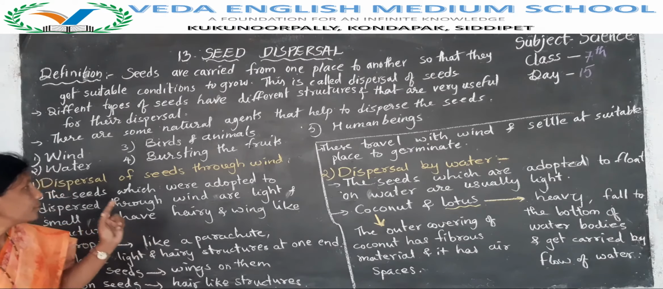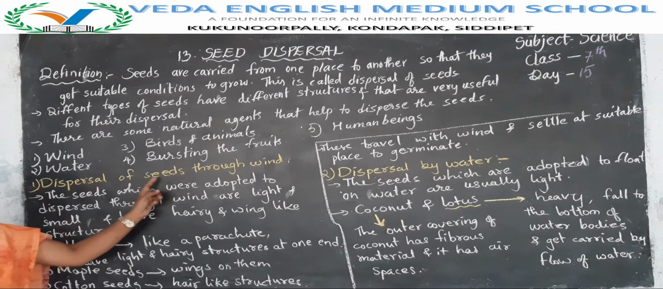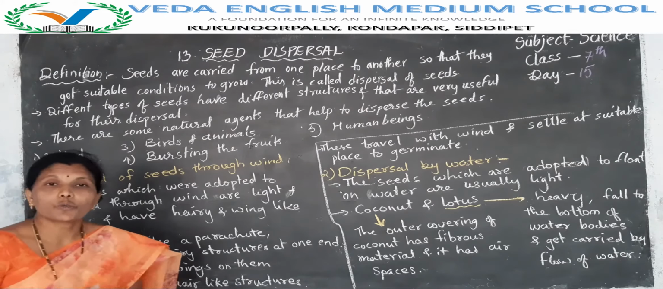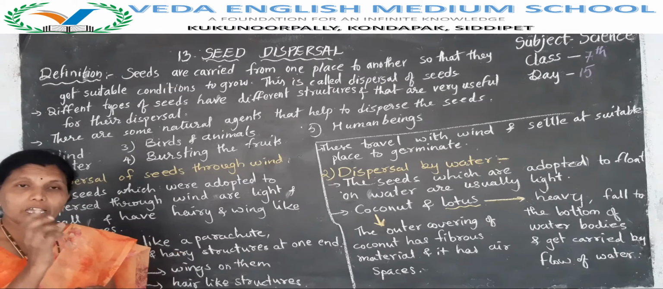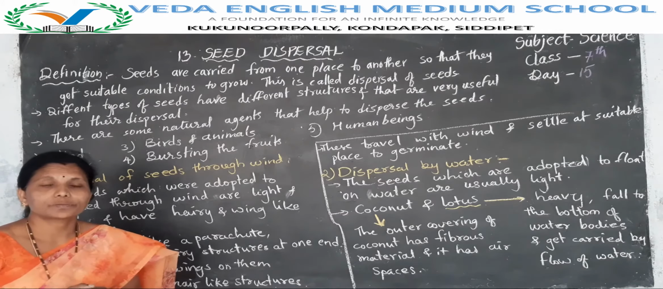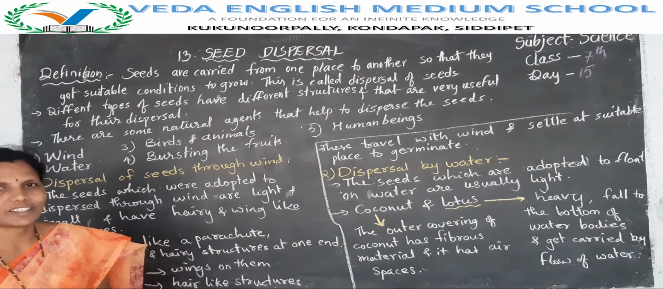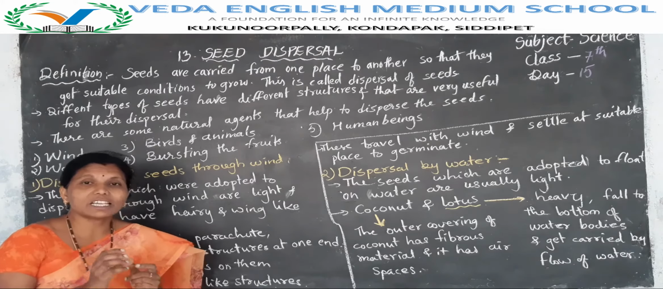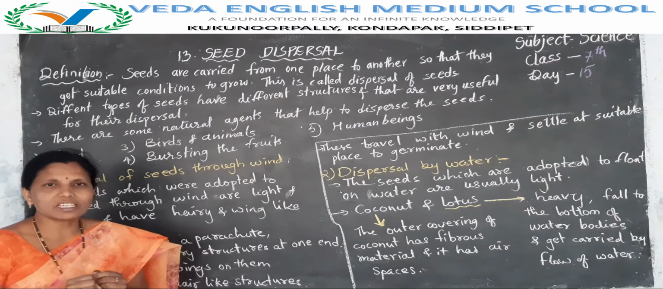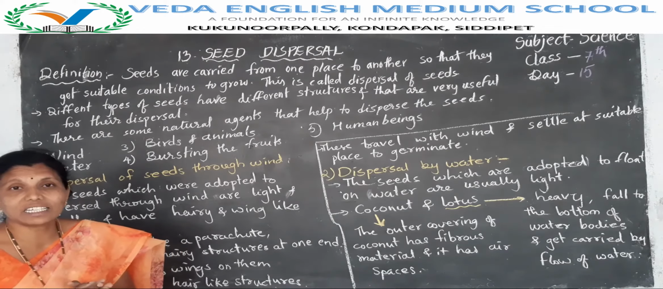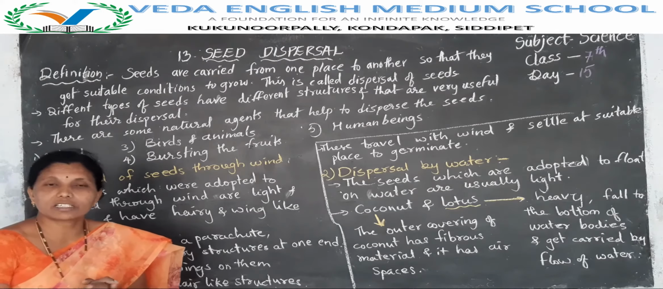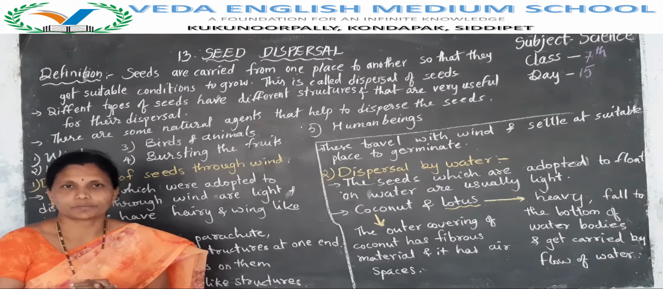Okay children, first one, dispersal of seeds through wind. Have you seen white hairy balls or parachute-like structures moving in the air? Yes. Sometimes we try to catch them also. Yes? Yes. What are the seeds? Those are the seeds of Calotropis.